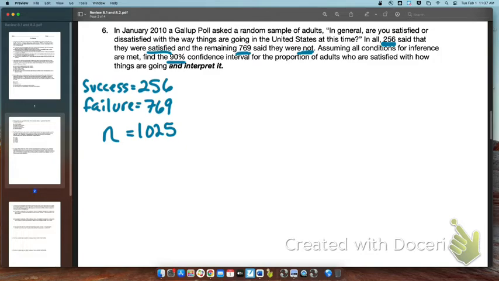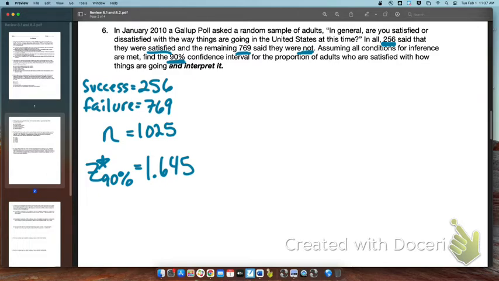So we also need our z-star critical value for 90%. Now remember, that's one we have found several times. 1.645. And so we can go ahead and use that value.